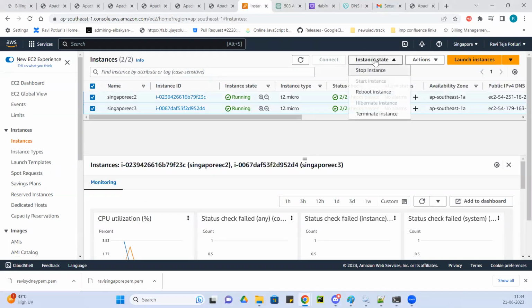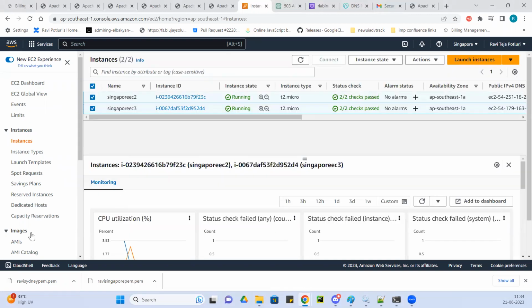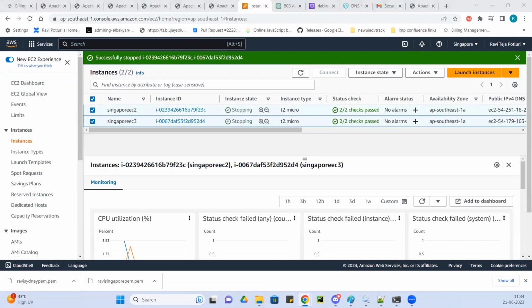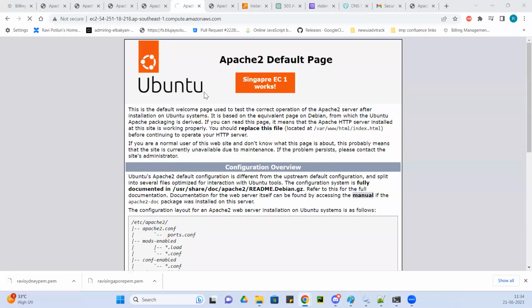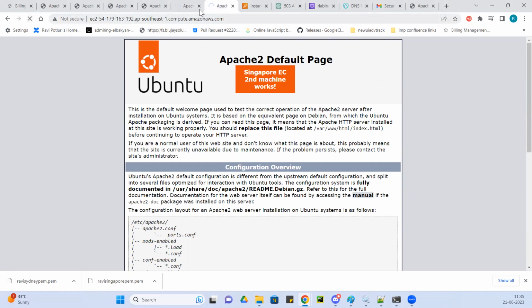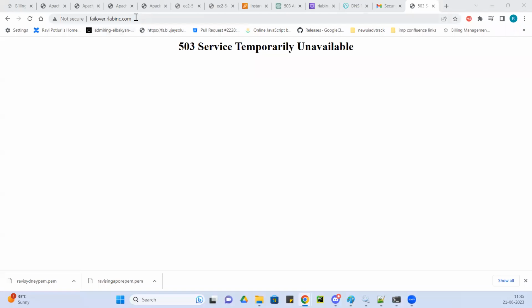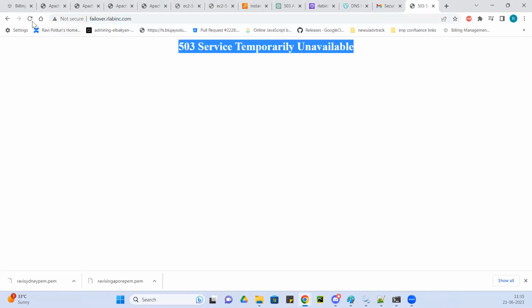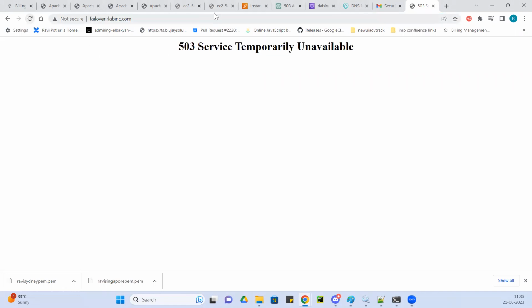So let me stop the instances in Singapore. Sydney should pick it up. I've refreshed the page in Singapore. None of these machines are responding, but Sydney ones are up and running. So the primary is still down, so it's giving me unavailable. Maybe the secondary will pick it up soon.